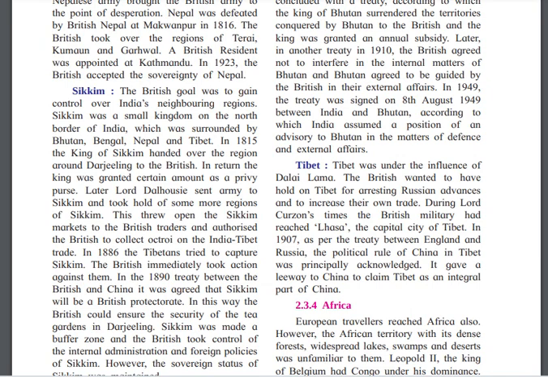There was a treaty between the British and Russia, and the political rule of China in Tibet was acknowledged there, and it gave a leeway to China to claim Tibet as an internal part of China. So in this agreement between the British and Russia, they put in the topic of China, how China says that Tibet is an internal part, and they acknowledged that part in the agreement.